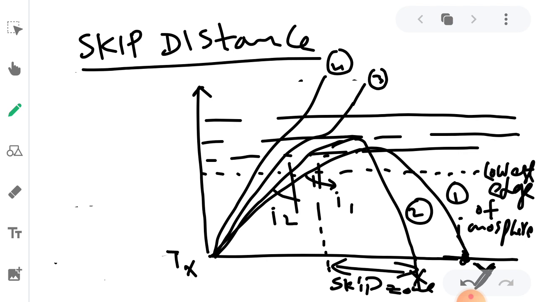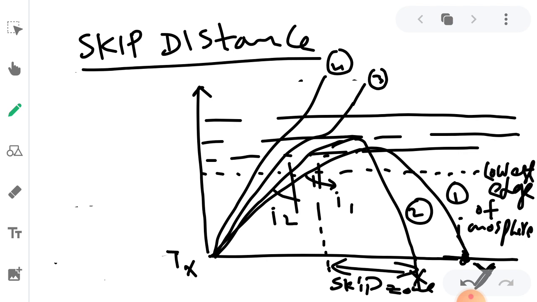This happens because the angle of incidence is large. The more the angle of incidence, the longer the distance the signal will cover.